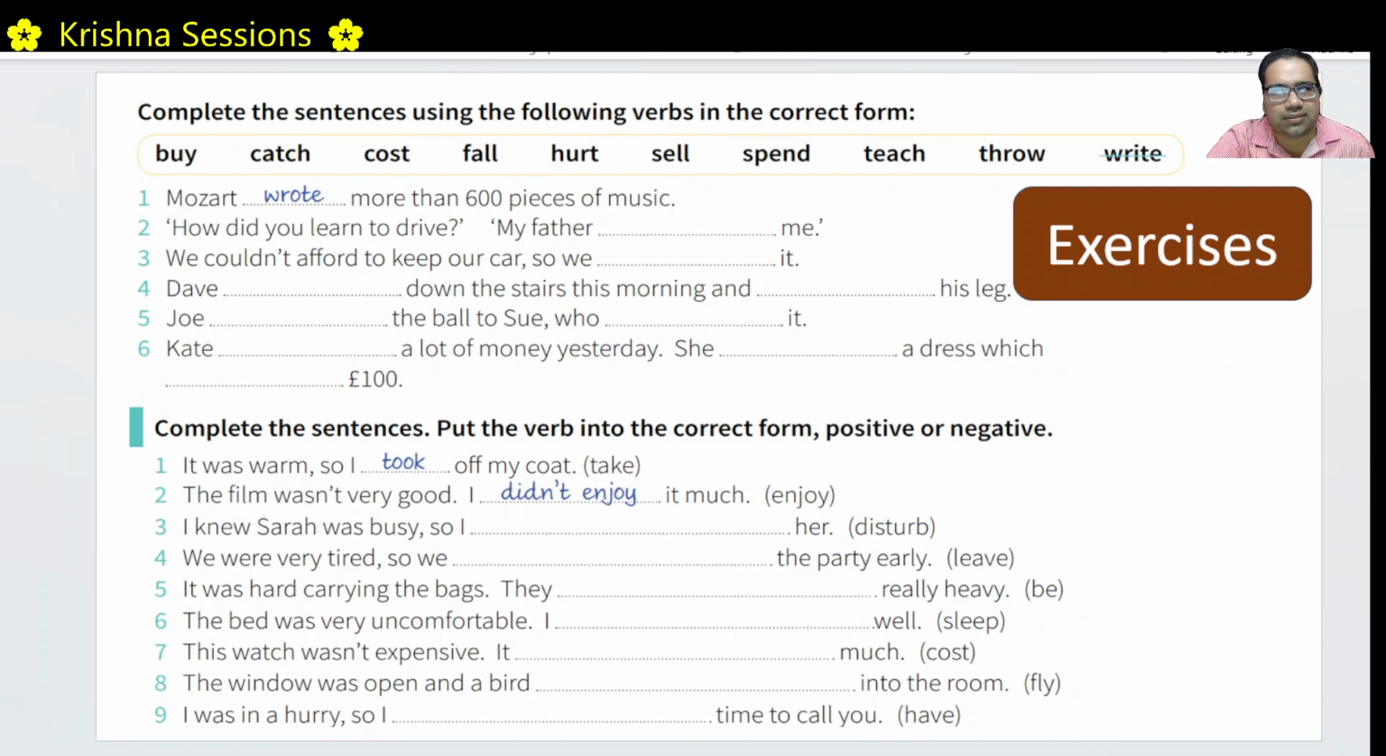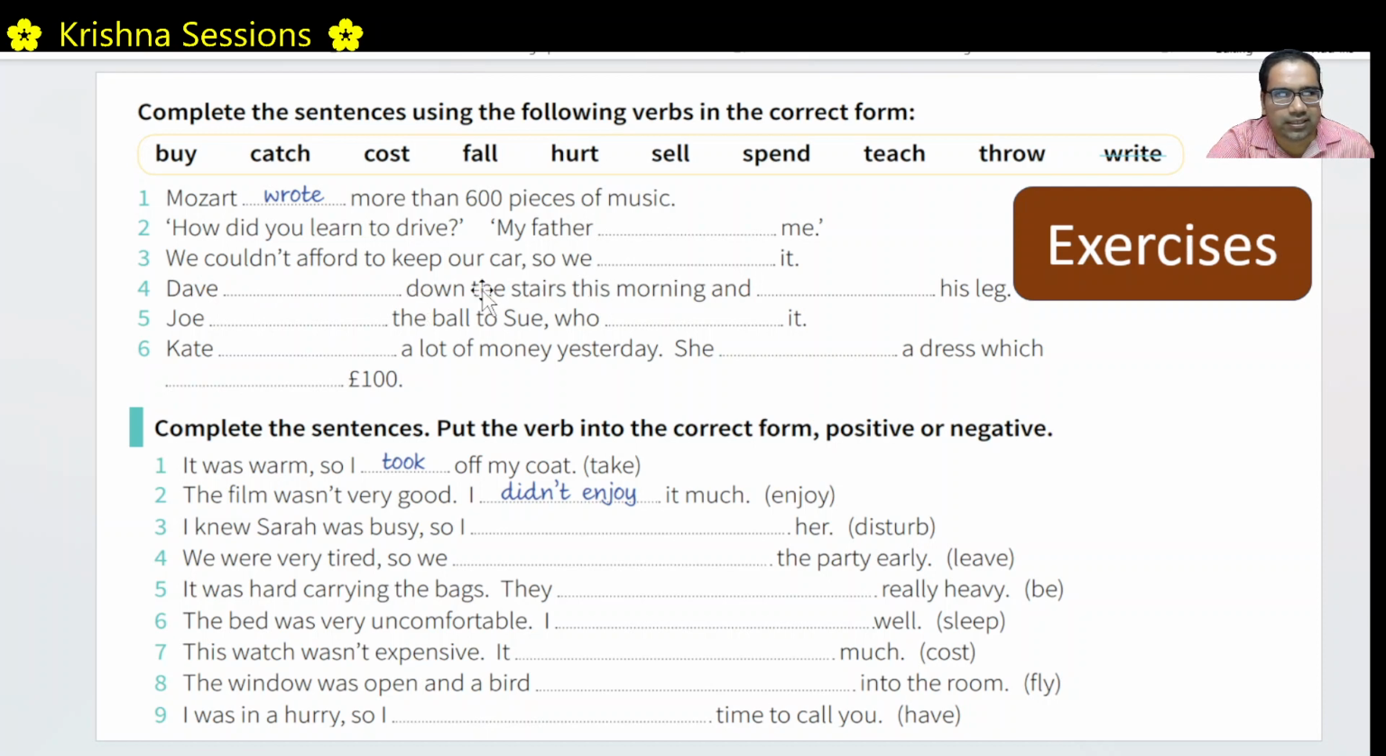We have to use the verbs which are given in this line. How did you learn to drive? My father, past form of teach is taught. My father taught me. We could not afford to keep our car. So we, past form of sell is sold. We sold it.